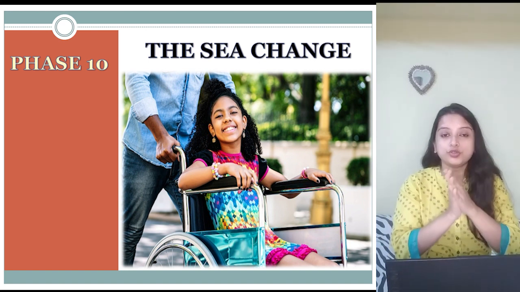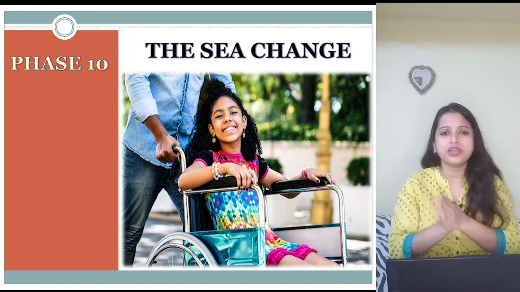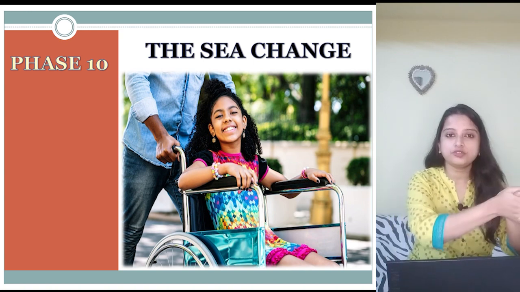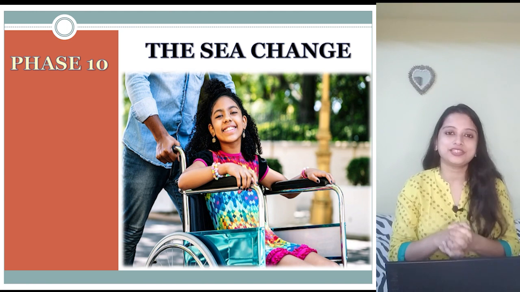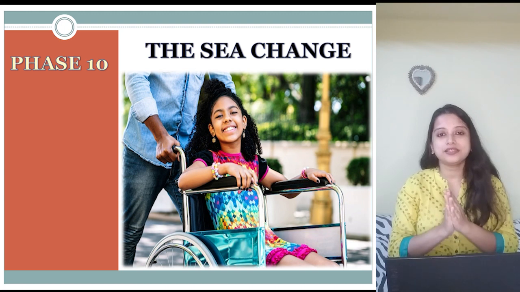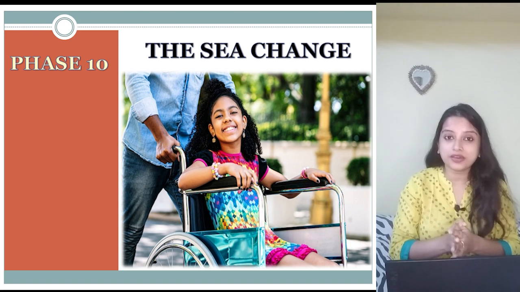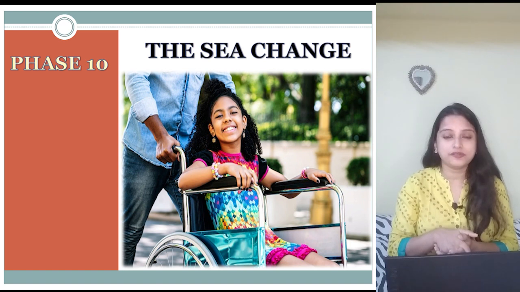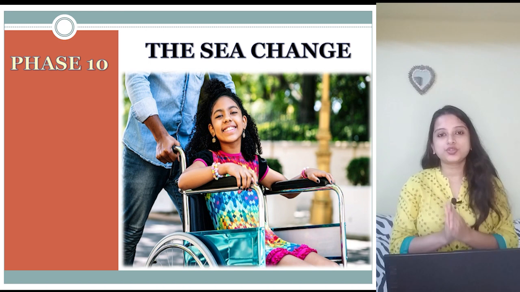The lady, Joe Thompson's wife, who hated her when she was entering her house for the first time, now loved her so much that she couldn't even think of leaving her to the poorhouse. If she had to be left to the poorhouse, Joe Thompson's wife would herself go and stay there. She was deeply, deeply in love with the little girl. So here there is a sea change in the wife, and a sea change in the little girl who started improving her health maybe in soon times, and with all this love and care, always love and care improves your mental health, your physical health. So that way the story ends over here.